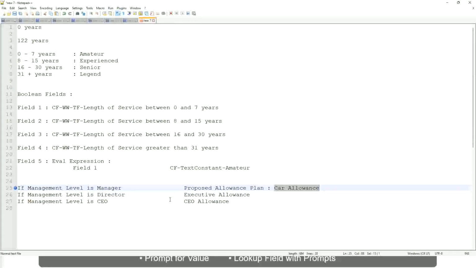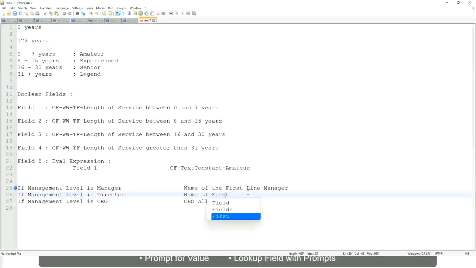Okay, or maybe let's do it something else. Forget about this. If the management level is manager, return the name of the first line manager. I'm getting it all wrong. If the management level is manager, name of the second line manager, like manager's manager.